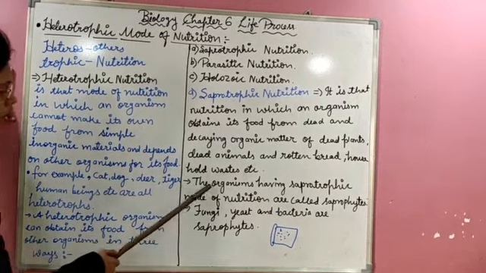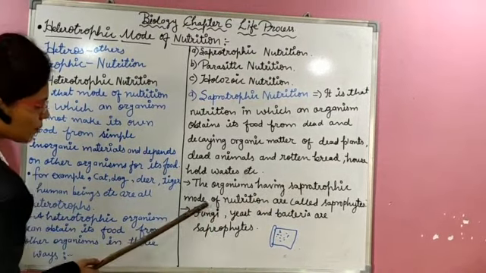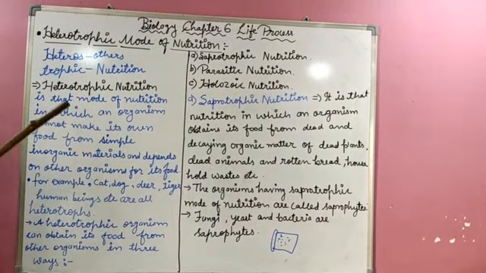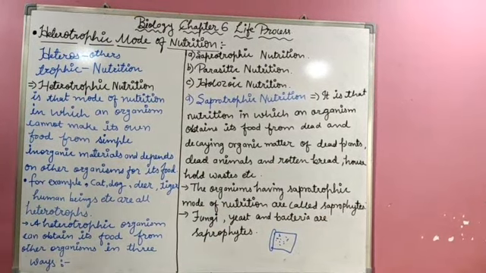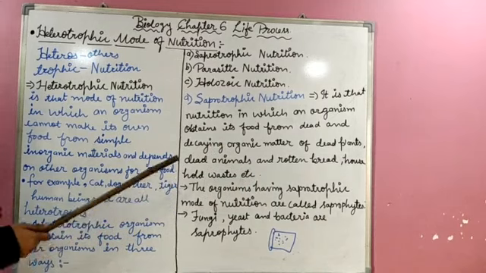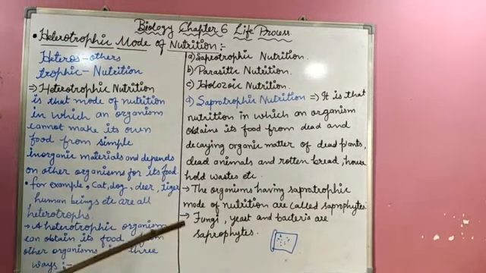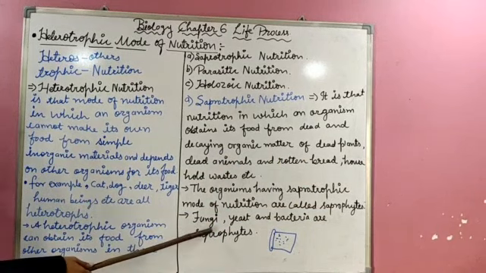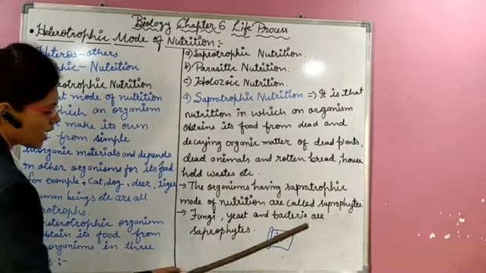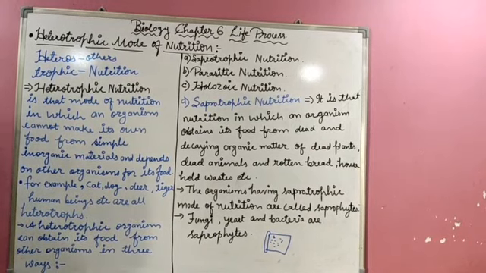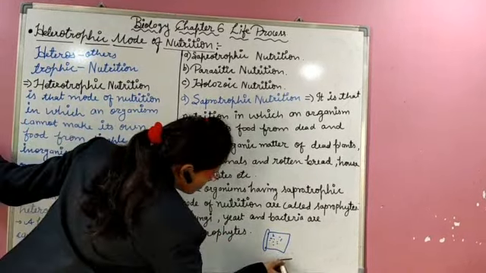The organisms having the saprotrophic mode of nutrition are called saprophytes. Fungi, yeast and bacteria are saprophytes. Already I have given you the example of the bread mold.